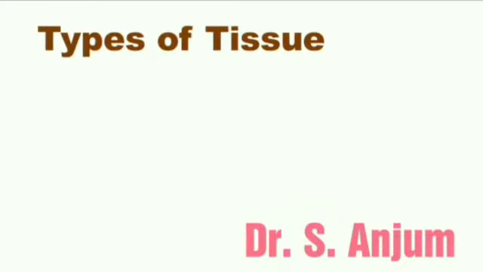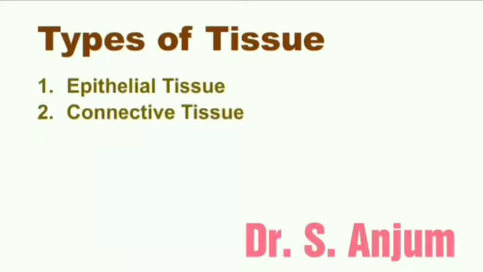So, what are the types of tissue? Some books have classified tissue in 4 types, but some have classified it in 5 types. First one is epithelial tissue. Second one, connective tissue. Third is muscular tissue.